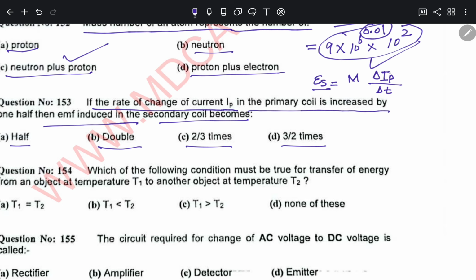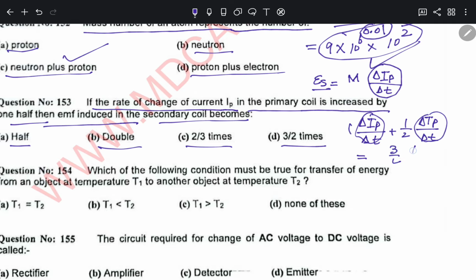When we increase it by 1/2, we can write del I_P by del T plus half del I_P by del T. This term is common, so 1 plus 1/2 becomes 3/2 del I_P by del T. In that case there will be a 3/2 times increase in the induced EMF. So this will be option D.